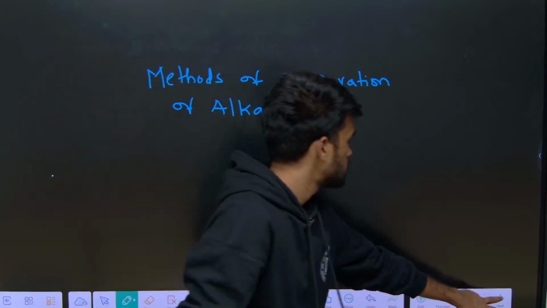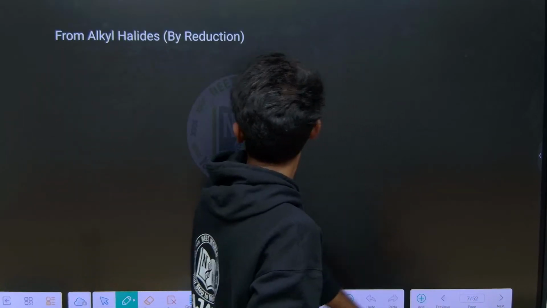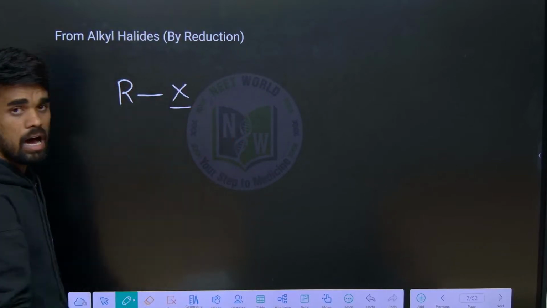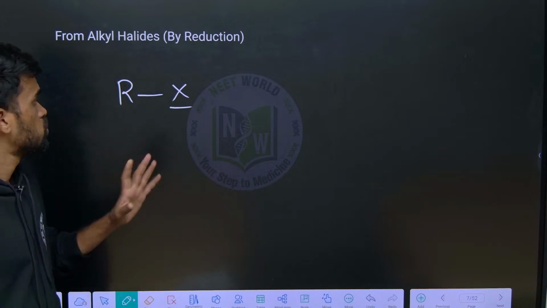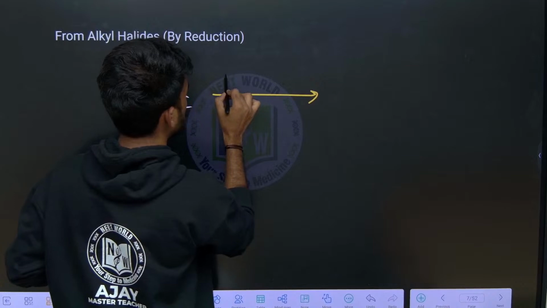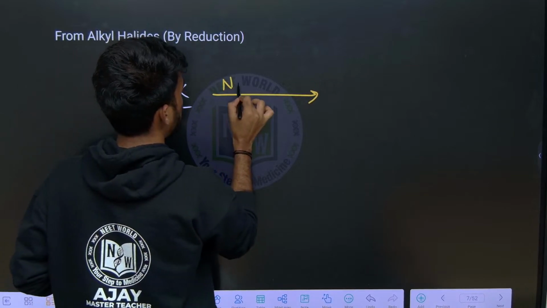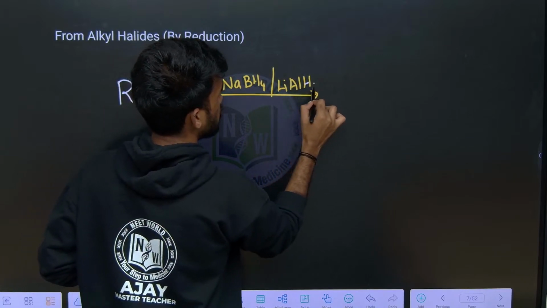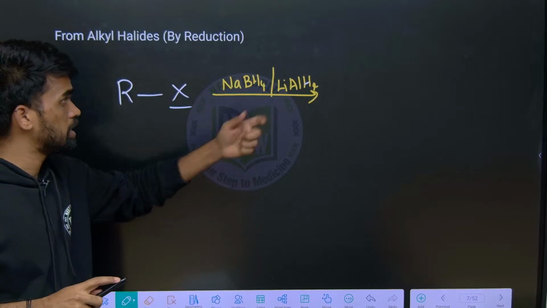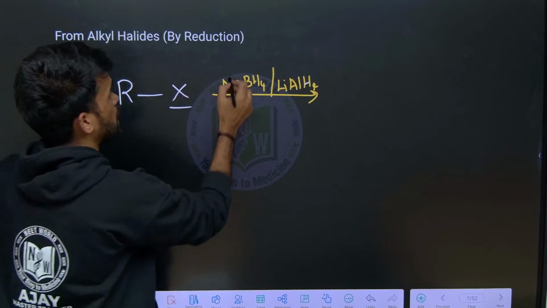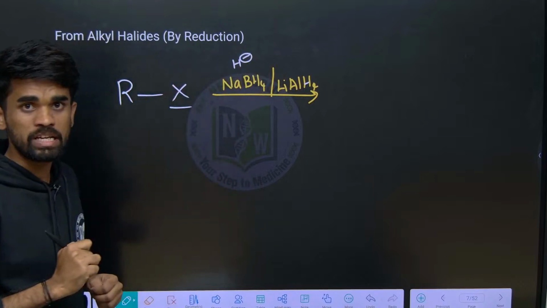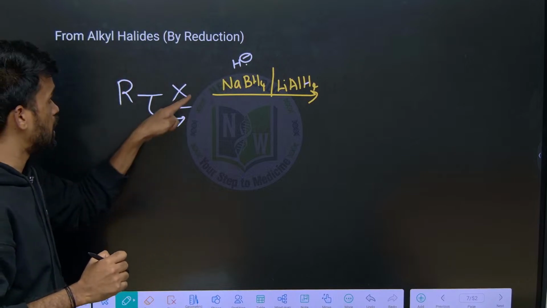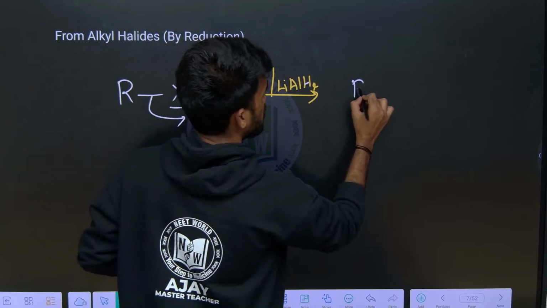Okay, then next, from alkyl halides. Let us say RX, where X represents halides, like chlorine, bromine, iodine. We can treat this with some reducing agent like sodium borohydride or lithium aluminium hydride. They are the source of H minus, and when this X minus is leaving, this H minus is added, substituted in this place, so that we get the respective alkane.